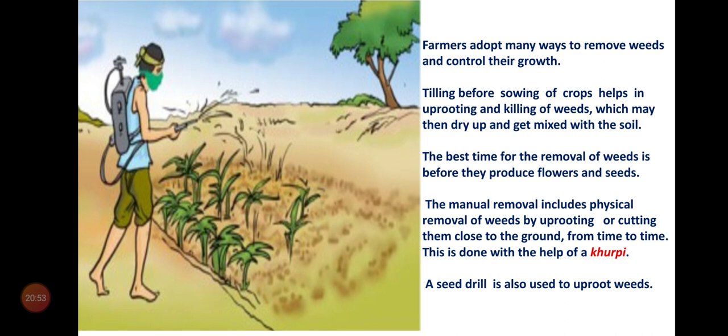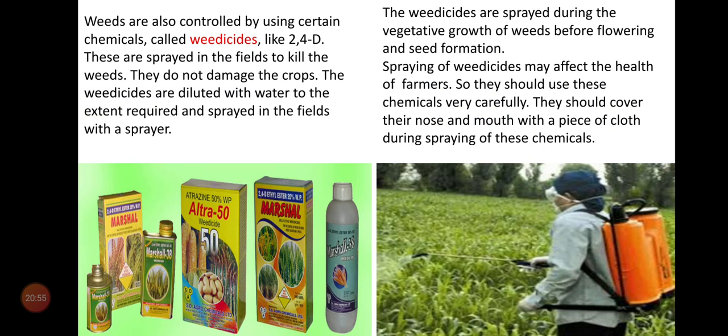Next method. What is that? Weeds are also controlled by using certain chemicals called weedicides. What are weedicides? Weedicides are chemicals used to remove the weed and control its growth. Example: 2,4-D. This is one of the weedicides. These are sprayed in the fields to kill the weeds.